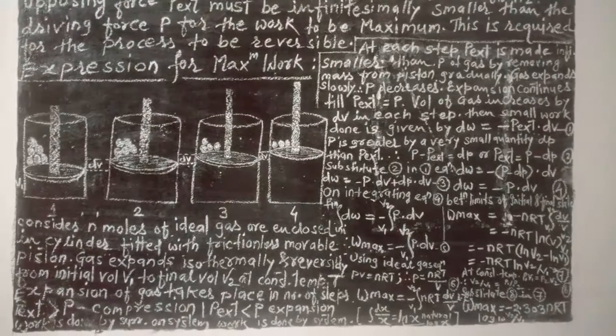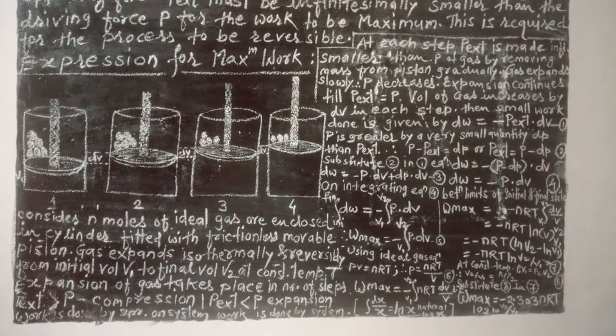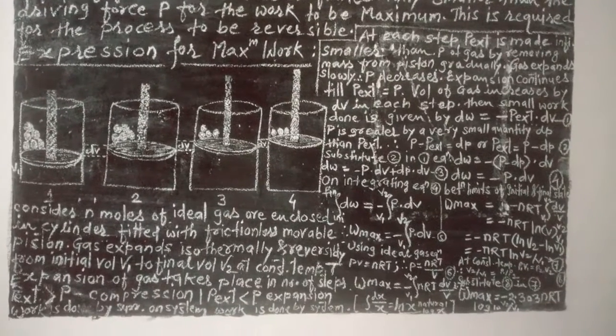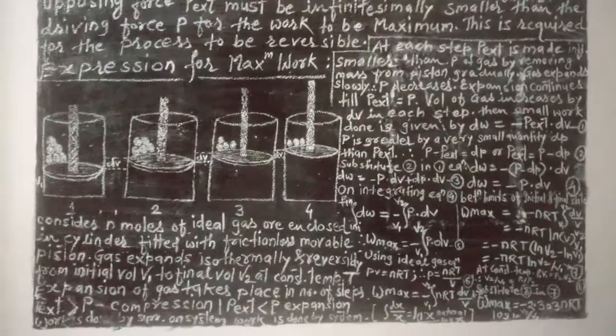So if the opposing force is 0, no work is done. We have already seen this. When the opposing force reaches its maximum, the system performs maximum work.